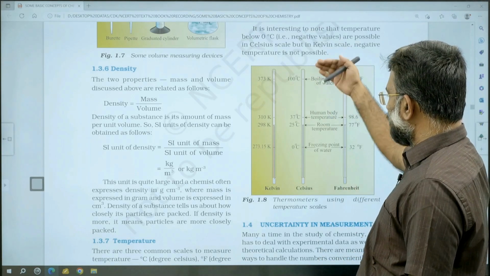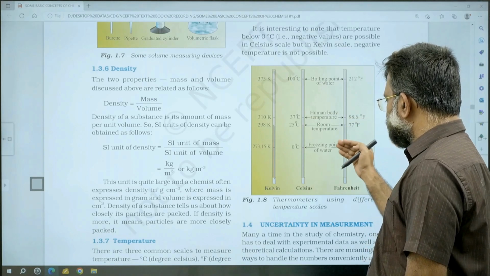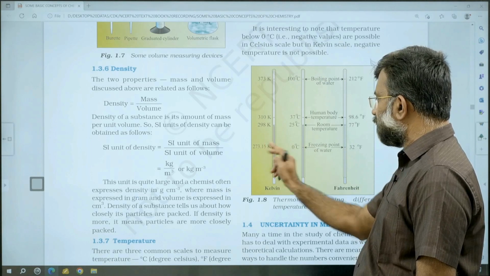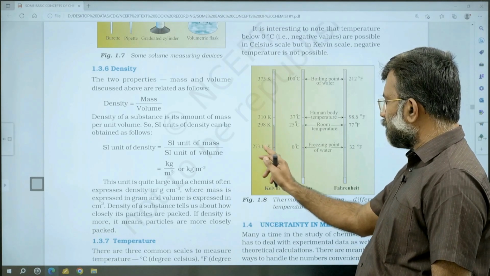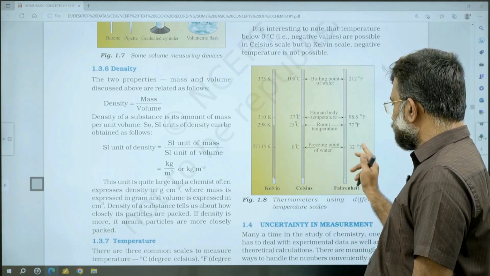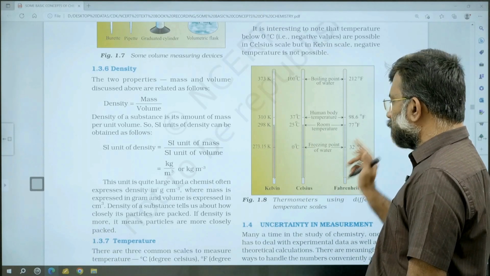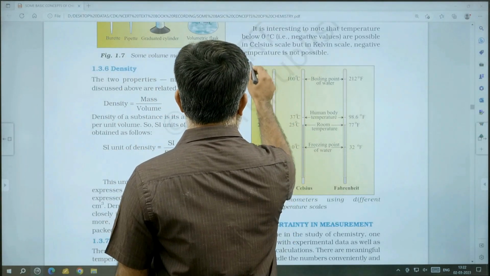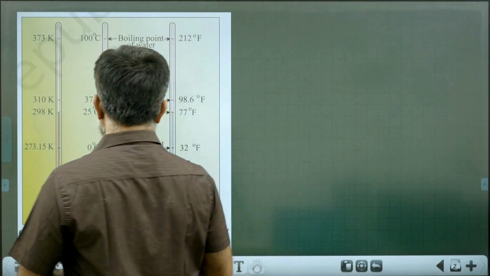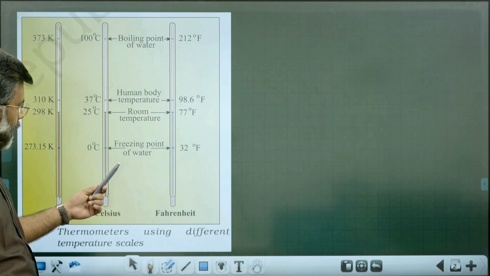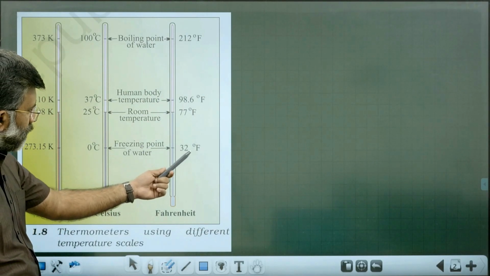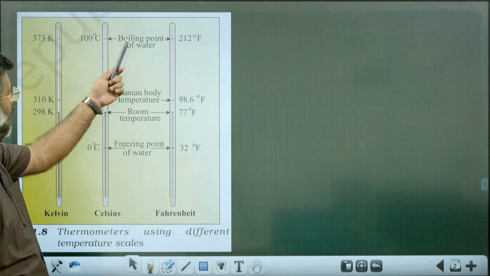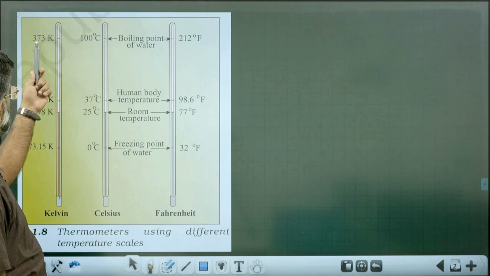This is calibrated with reference to the freezing point of water, 0 degrees Celsius, 273.15 Kelvin, and 32 degrees Fahrenheit. For a better visualization, I will take this diagram: freezing point of water, 32 degrees Fahrenheit, 0 degrees Celsius, 273 Kelvin. And the boiling point of water, 100 degrees Celsius, 373 Kelvin.